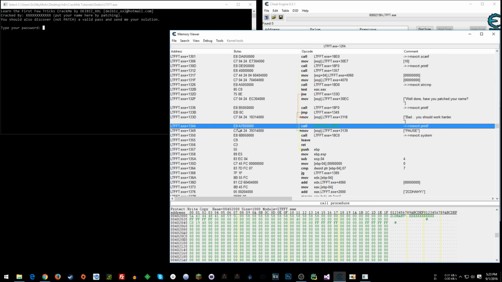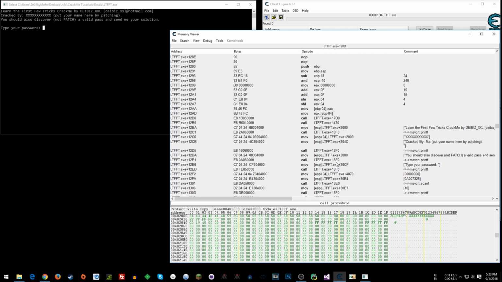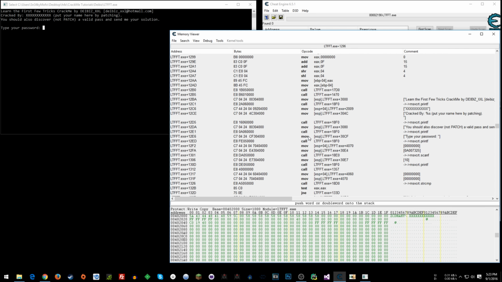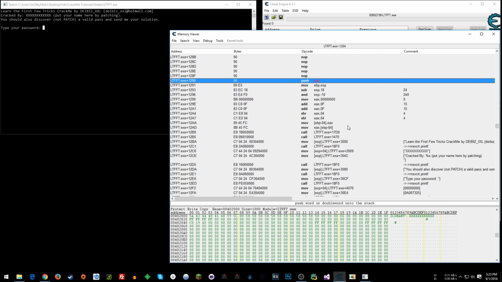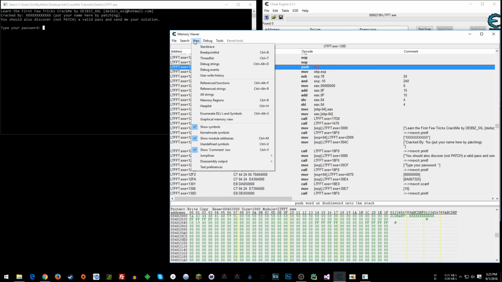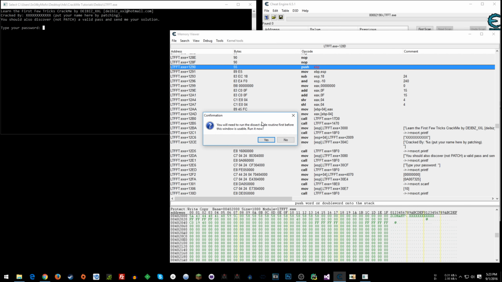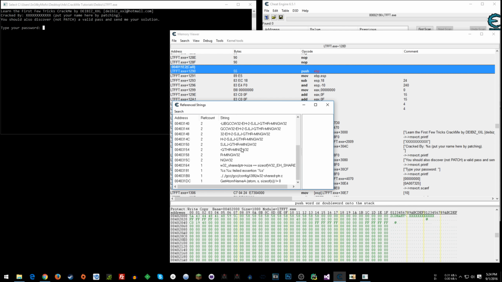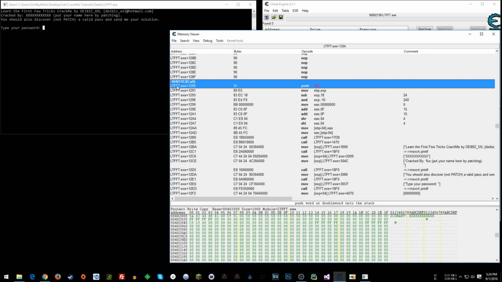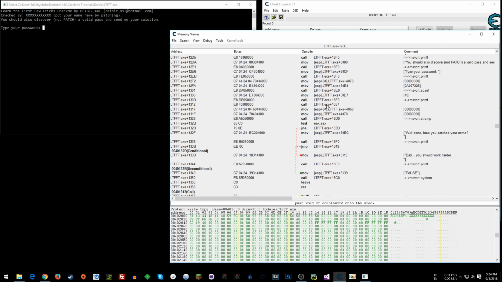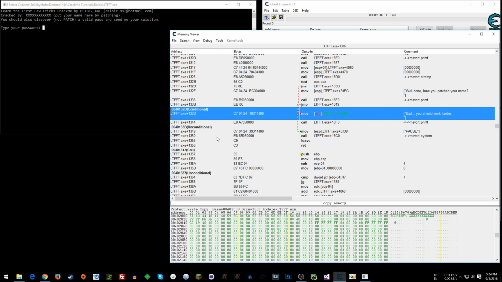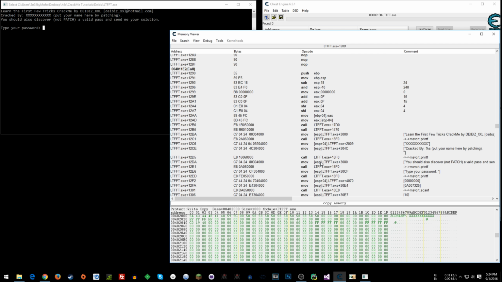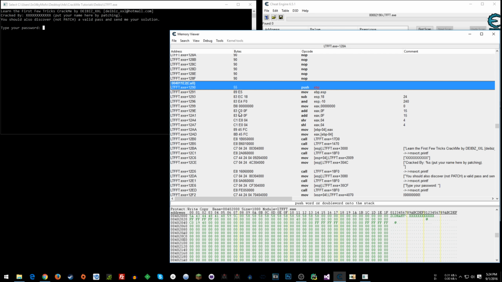Since this is 32 bit, we need 5 bytes to do a jump. So we're just going to look up through here and we can see the entry point of this, I guess, subroutine ultimately for this application. We can go View and do Referenced Strings, which will run the dissect code routine, and we'll get our strings here, but it'll also show you things like where a call comes into something, or where unconditional jumps are, blah, blah, blah, right?